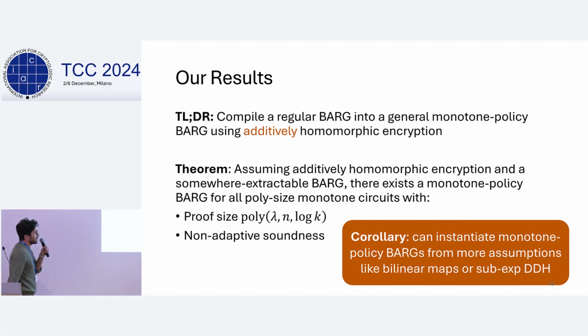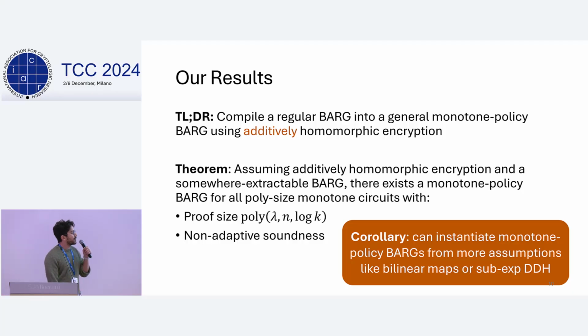Now, as a corollary, we can instantiate monotone policy BARGs from all of the assumptions that I mentioned before that actually give us BARGs. So now we can get them from bilinear maps and sub-exponential DDH.